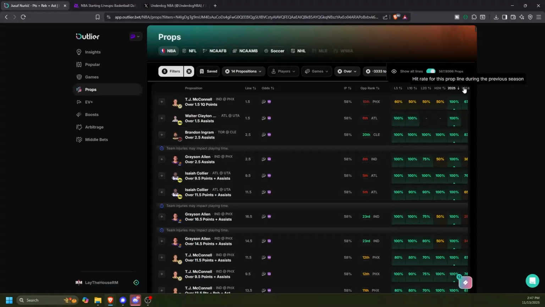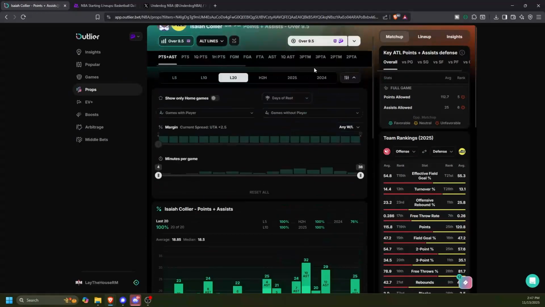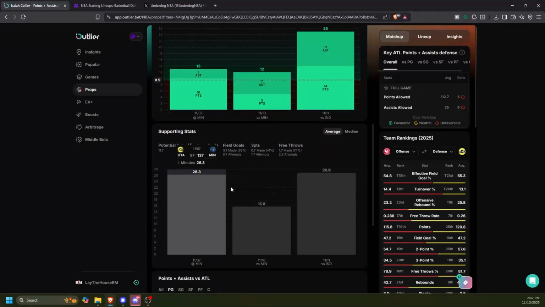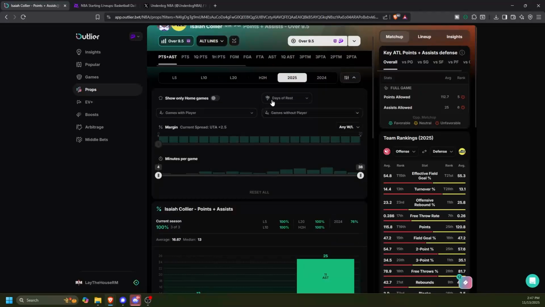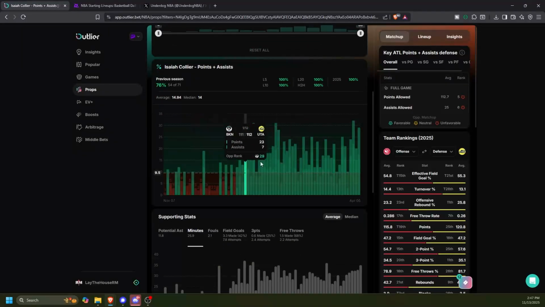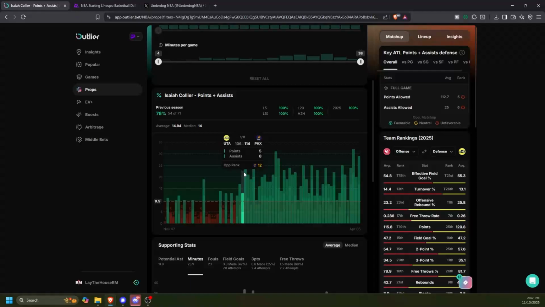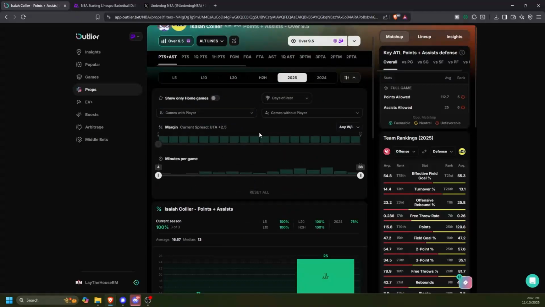And then this is where I'll look at the last 20 games in 2024 and this year and all this stuff. Isaiah Collier is a good one. He's actually gone over this number in the 3 games he played this year. Very erratic minutes: 26, 16, and 26. He's off a day of rest. He's a guy we were taking his assist numbers like crazy last year during the stretch here. This is a stretch of like 45 to 50 games in a row of him going over this 9.5 points and assists number.